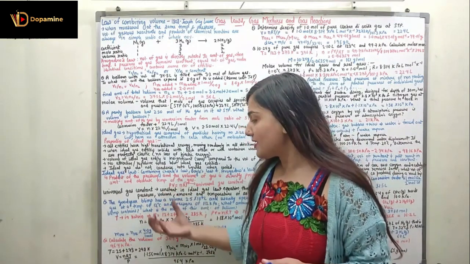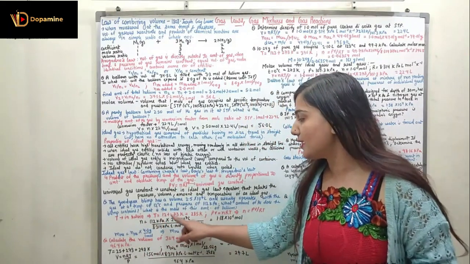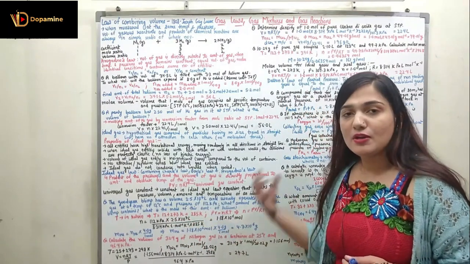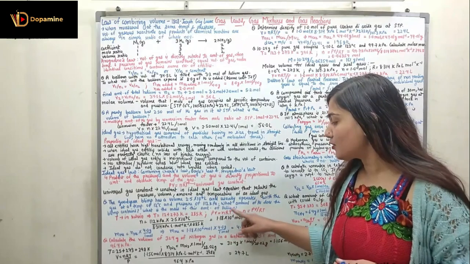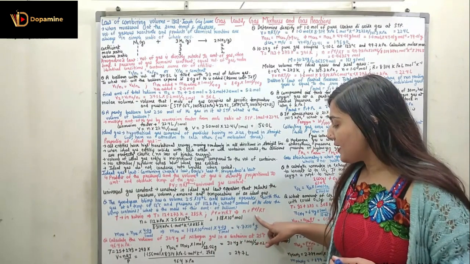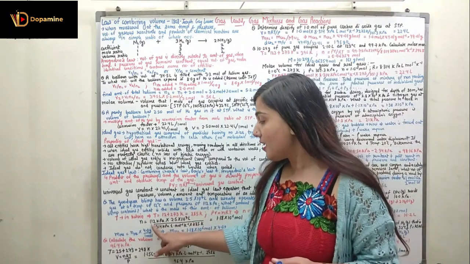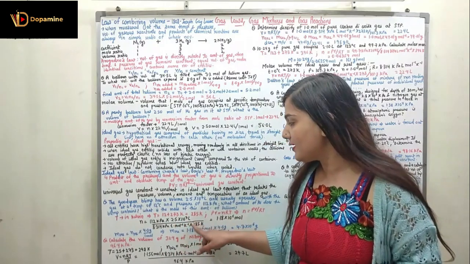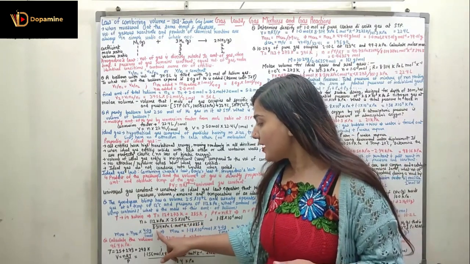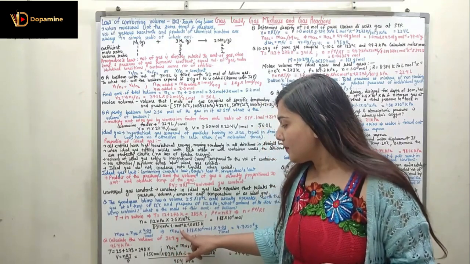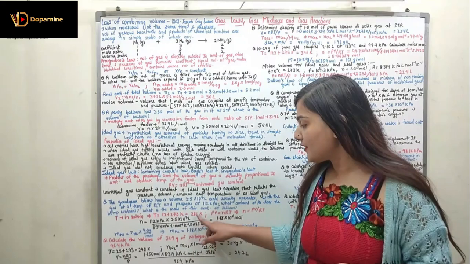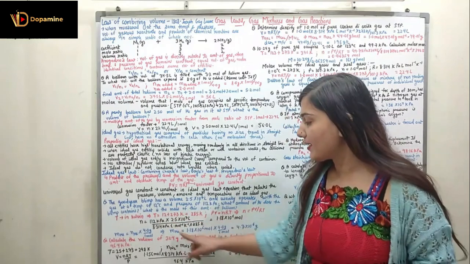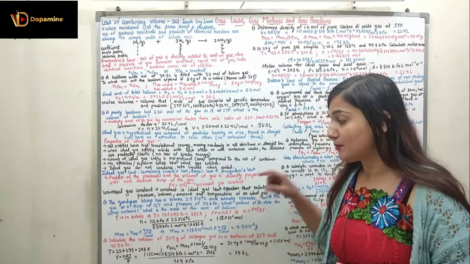We are going to first convert the temperature to Kelvin. The temperature is 12 degrees Celsius. In Kelvin it would be 12 plus 273, which is 285 Kelvin. We know the ideal gas equation PV equals nRT. If I rearrange it, I get n as PV upon RT. The pressure is given as 112 kilopascal, times the volume, 2.5 × 10^7 liters, upon R, which is 8.314 kilopascal liter per mole per Kelvin, times the temperature, 285 Kelvin, which we have already converted from 12 degrees Celsius. When I compute it, I get 1.18 × 10^6 moles.